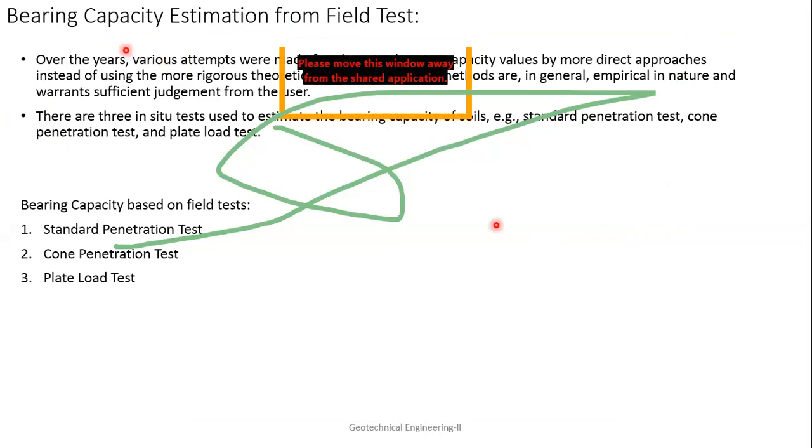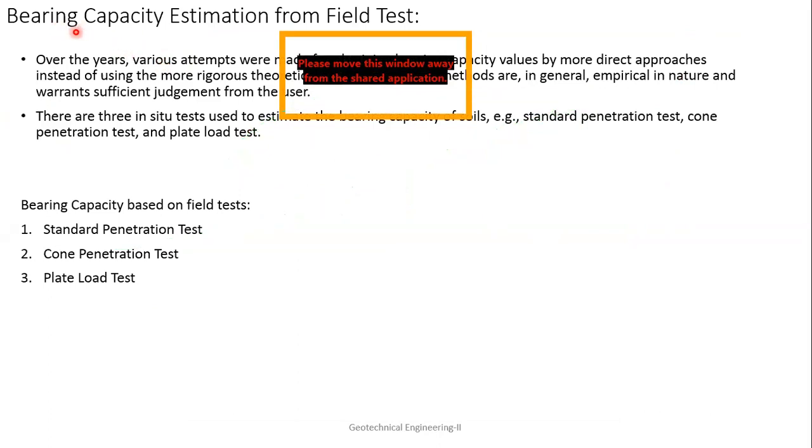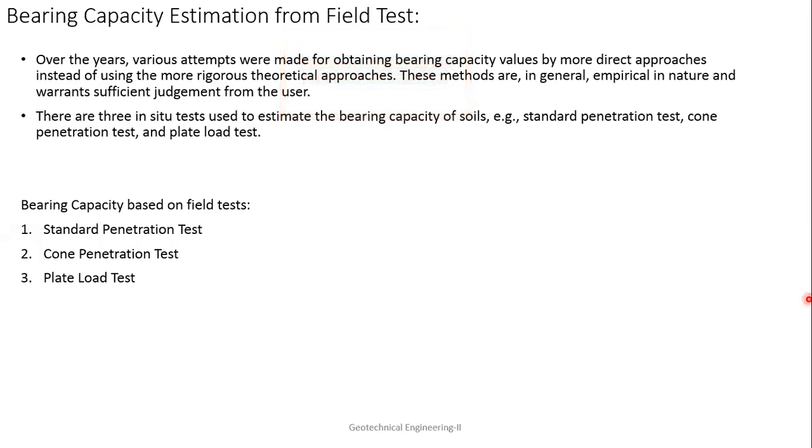All these things we have given until now are based on bearing capacity theory, which is theoretical. So how are you going to find the bearing capacity from the field test? Over the years various attempts have been made to obtain bearing capacity values by a more direct approach instead of using the more rigorous theoretical approaches, because that is very easy for the field people. These methods are in general empirical in nature and warrant sufficient judgment from the user.